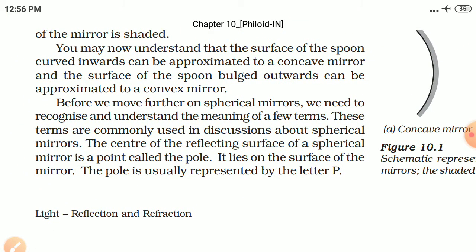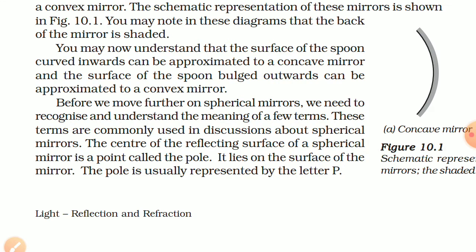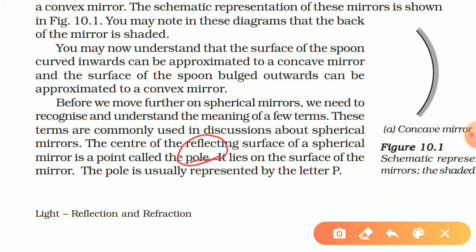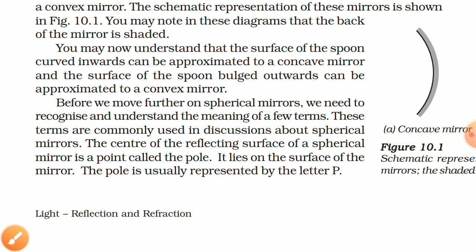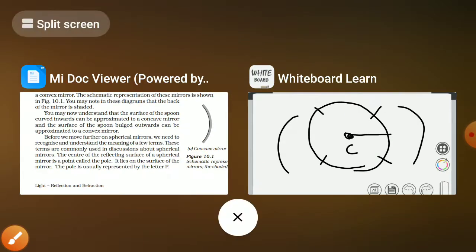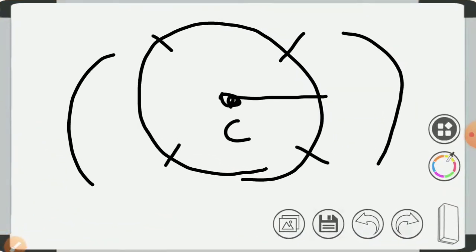The center of the reflecting surface of a spherical mirror is a point called the pole. No, the center of the sphere is the center of curvature. I showed this is the center of curvature, and pole means the point which the radius touches at the center of the mirror. So the center part of this mirror is called the pole.